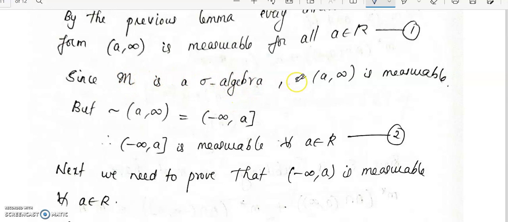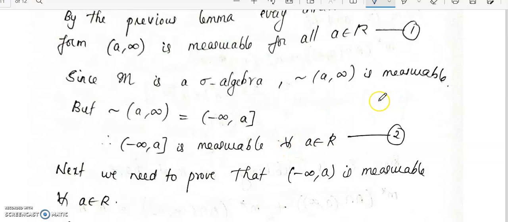So the complement of the interval a to infinity is also measurable. The complement of the interval a to infinity will be minus infinity to closed A. So we can conclude that minus infinity to closed A is measurable.